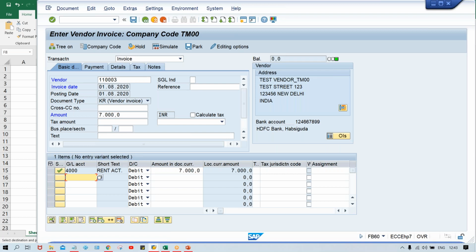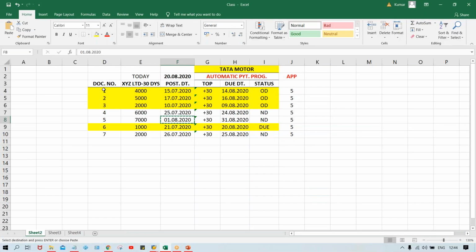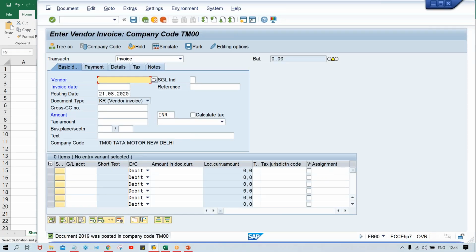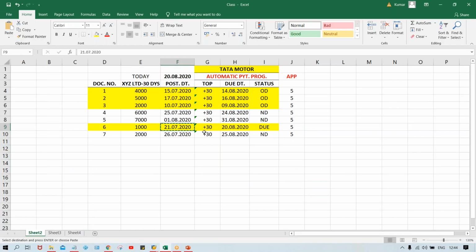Okay, so now look here, there is no warning message. Why? Because this invoice is getting posted in the current period, in August, right? Save it. There won't be any warning message for this one. Again, this is going to be posted in the previous period. So for this one, you'll have a warning message, and it is showing 21st. So it won't be due. Why?